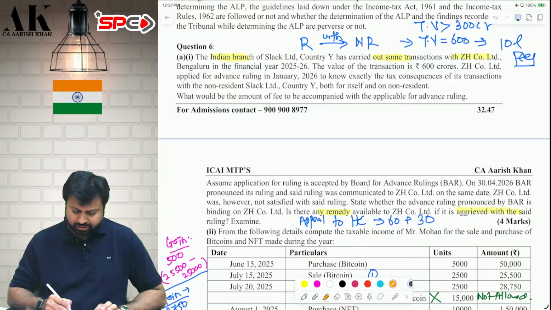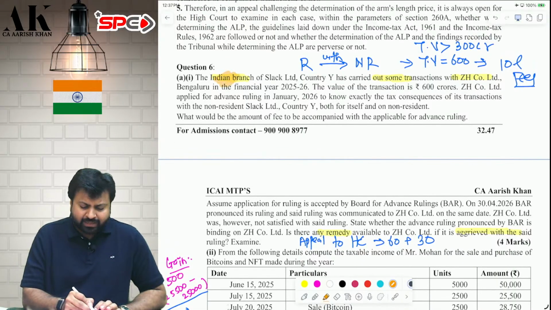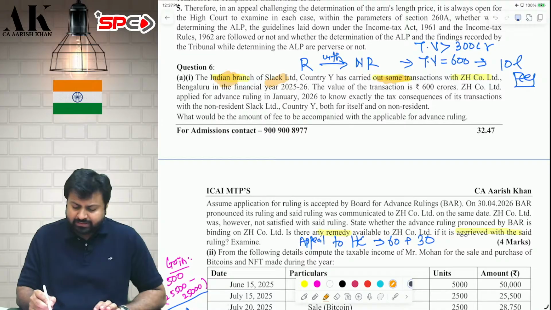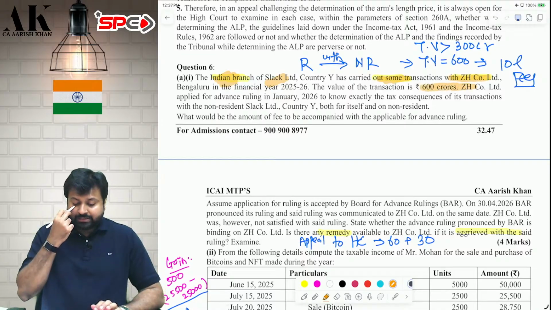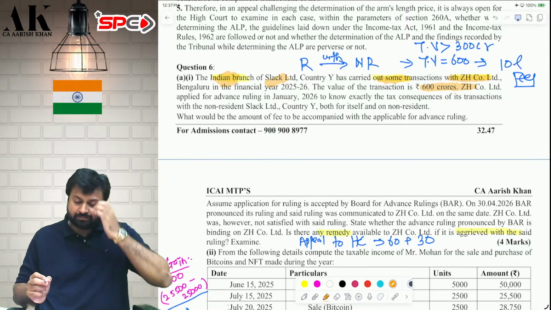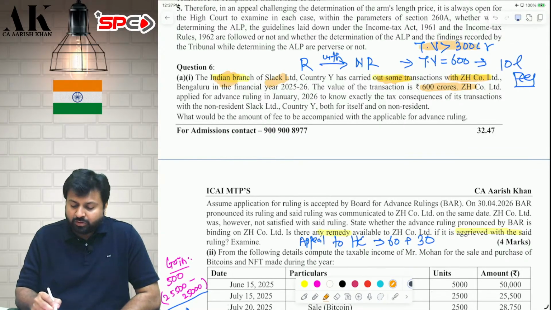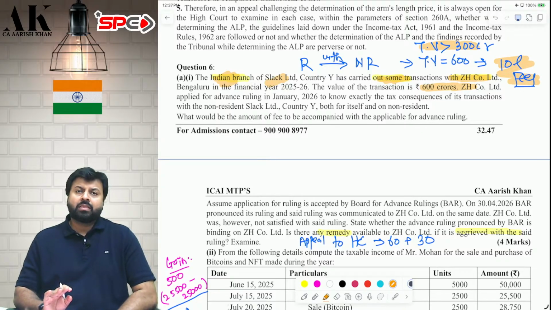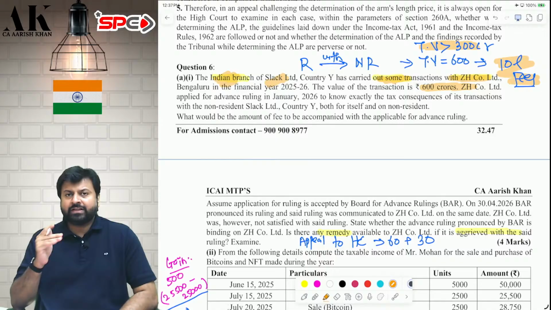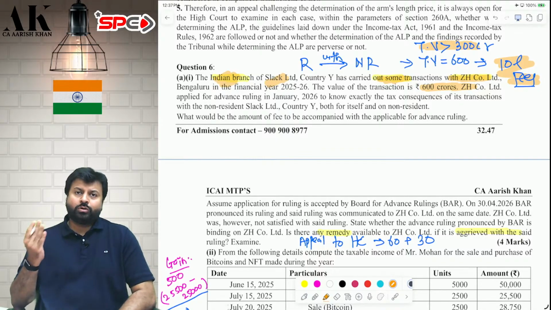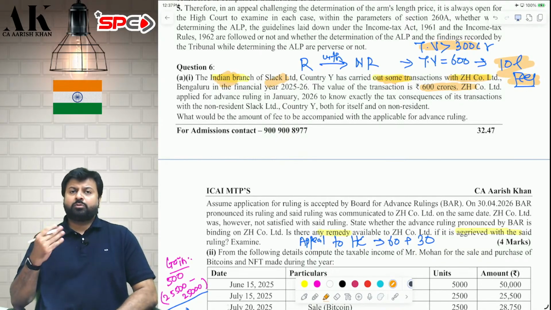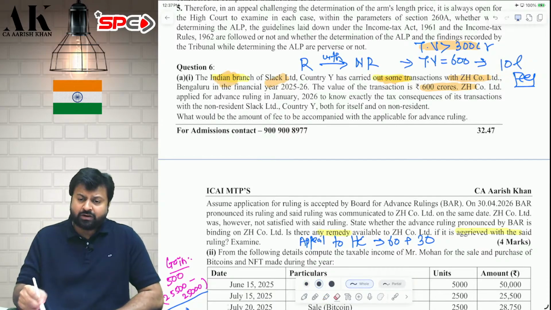Next question. The Indian branch of Slack Private Limited has done some transaction with a foreign company. The value of the transaction is 600 crore. Now they are asking for the fees. How much fee are they supposed to pay? If the transaction value is more than 300 crore, you have to pay an advance ruling fee of 10 lakh rupees. If it is up to 100 crore, then 2 lakh rupees. Above 100 crore, up to 300 crore, 5 lakh rupees. Above 300 crore, 10 lakh rupees.